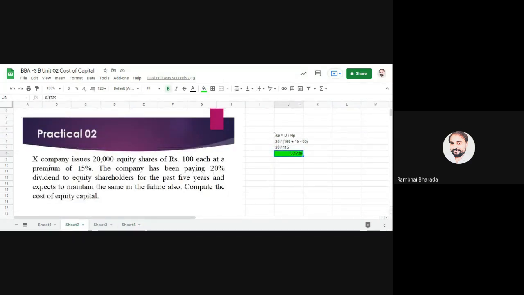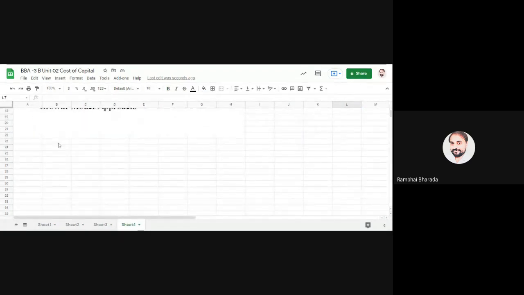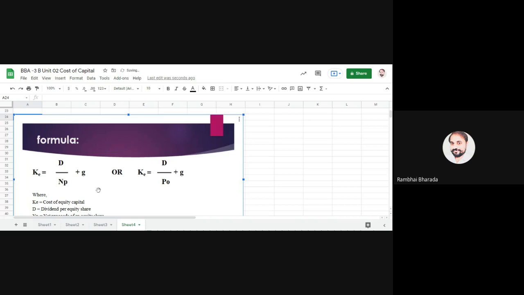Here, the same formula from the previous method is applicable, but here we have a growth rate, so we need to add that rate, G. All of you please write down the formula. We are discussing the second method of cost of equity capital.